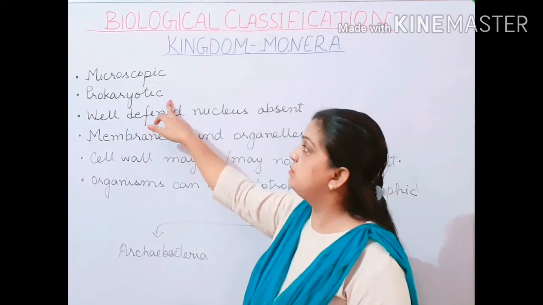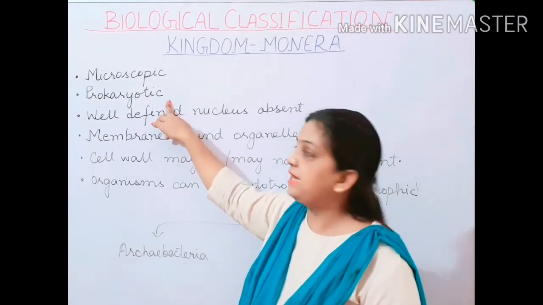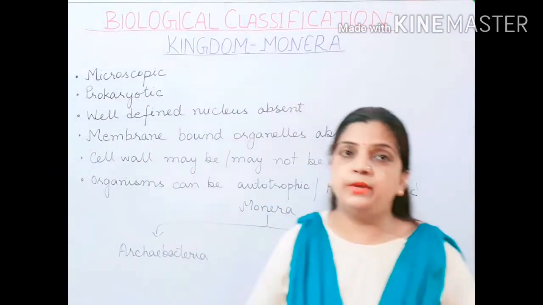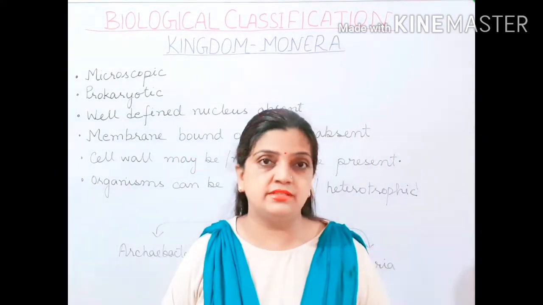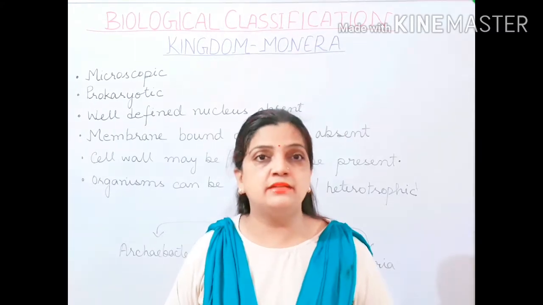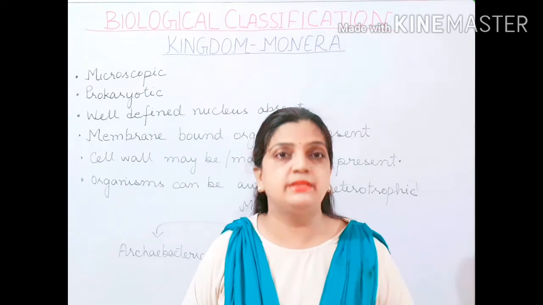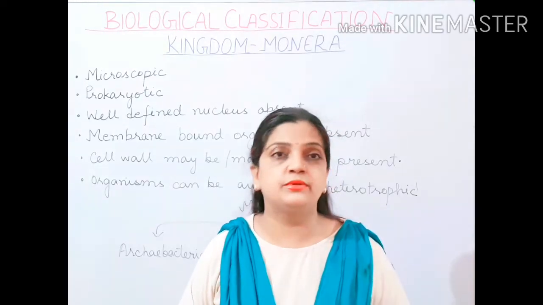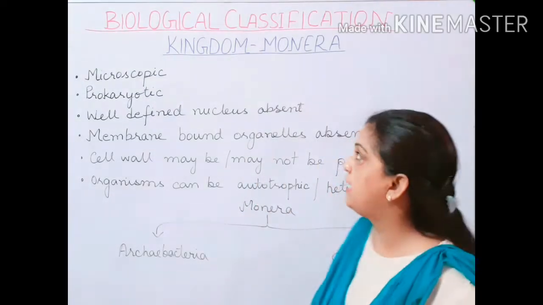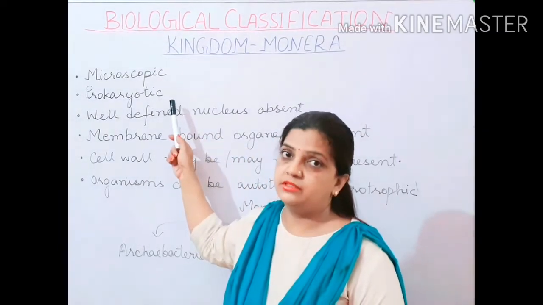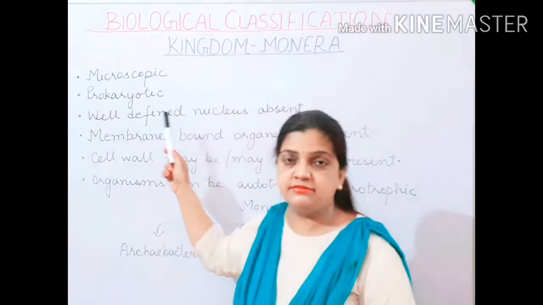Then they belong to the group of organisms called prokaryotic, where a well-defined nucleus is not present. You know that there are two types of organisms depending on the type of nucleus, prokaryotic and eukaryotic. So all the organisms belonging to the Kingdom Monera are prokaryotic. We have discussed this in class 9th too.